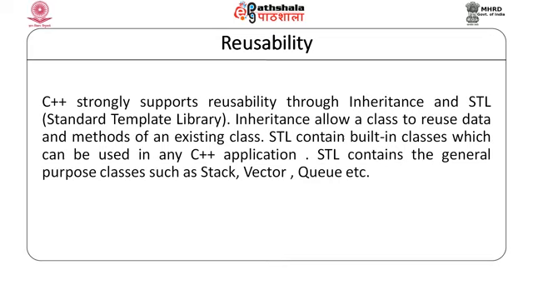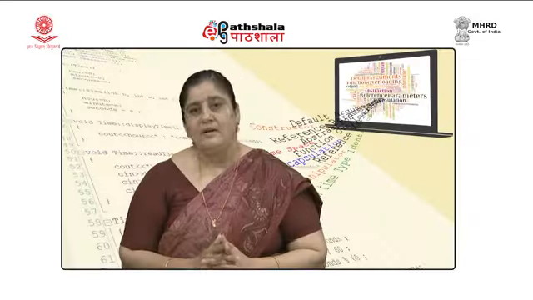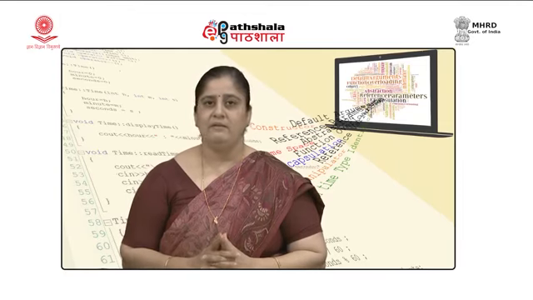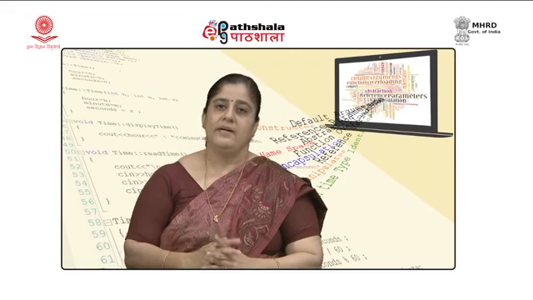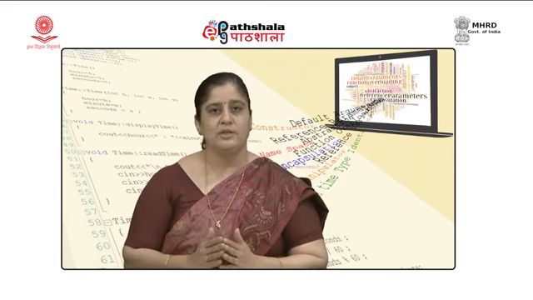It contains general purpose classes such as stack, vector and queue, which means that any application which requires these data structures would find well created, generic data types such as stacks and queues.